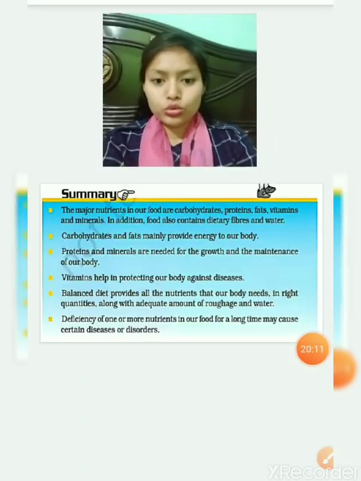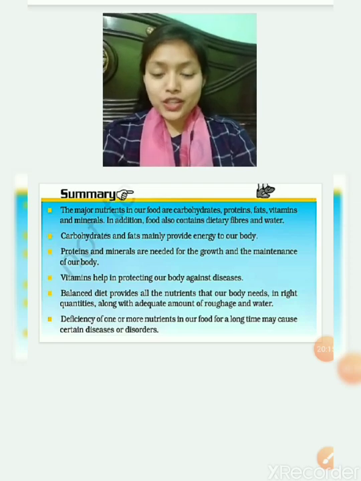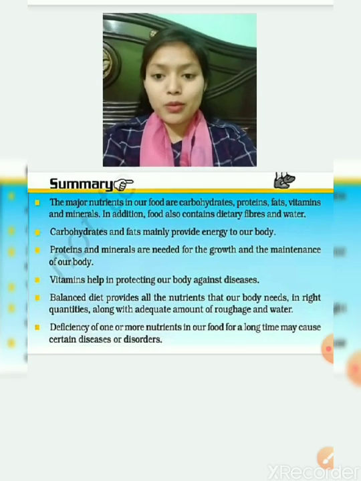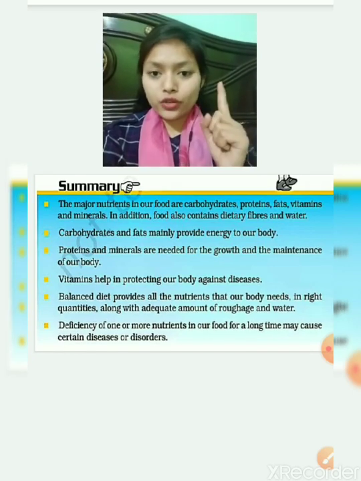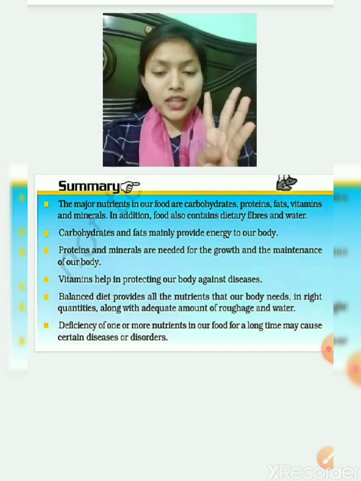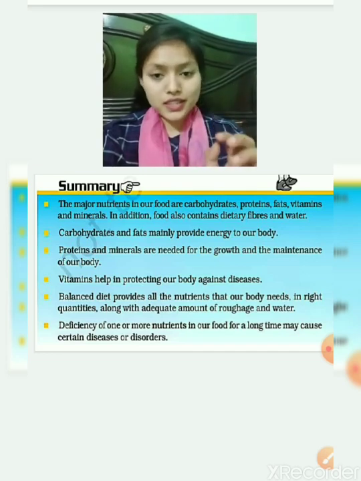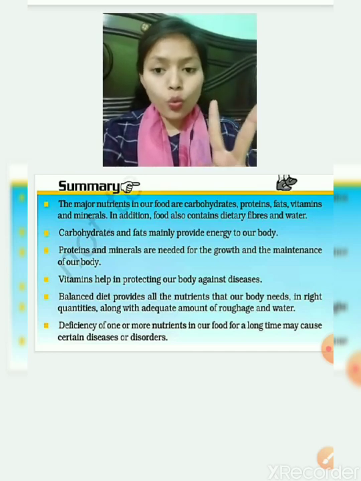Now let us summarize what we have studied in this chapter. We studied about the major nutrients in our food: carbohydrates, proteins, fats, vitamins and minerals. We also studied about dietary fibers and water.